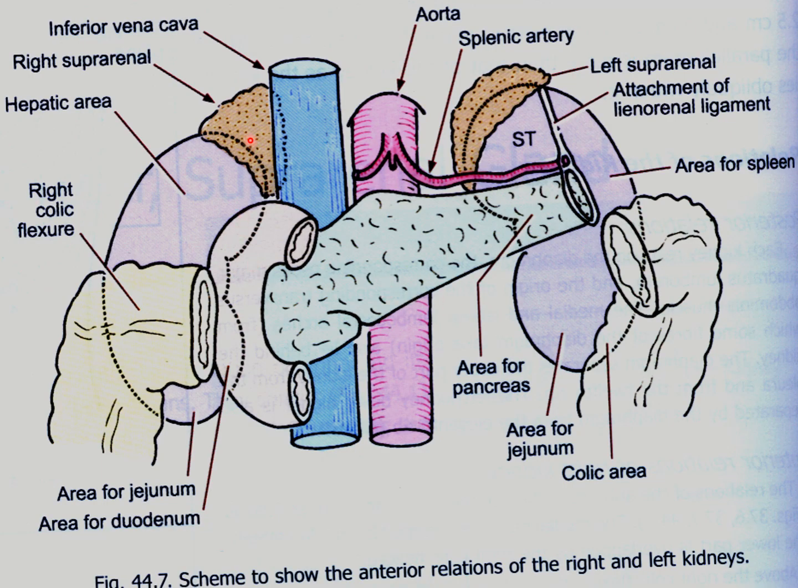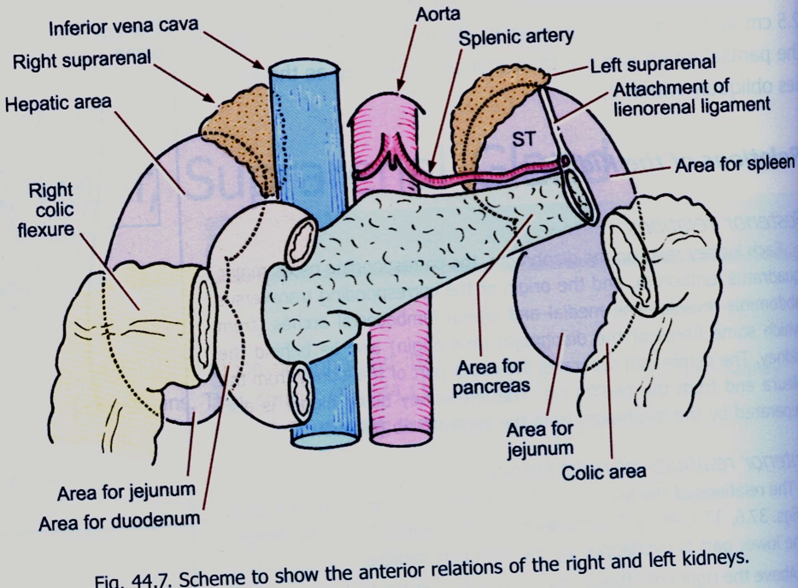Now you see the anterior relation. Here there is the right suprarenal gland and the hepatic area. This area is related to the right colic flexure. This is the area for the jejunum. On the left side there is the area for the gastric impression, the area for the left suprarenal gland, the pancreatic area, and the area for the spleen. Here there is the area for the jejunum, and here the area for the left colic flexure. So these are the anterior relations of the kidney.